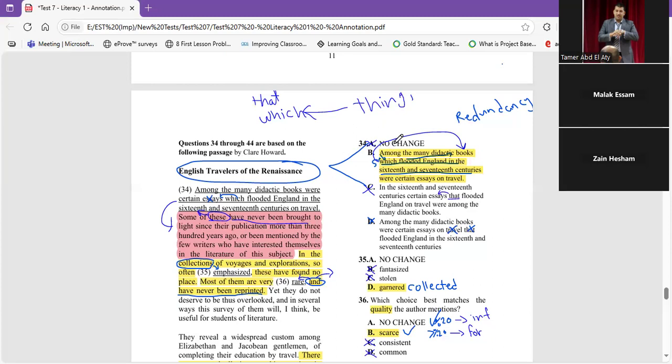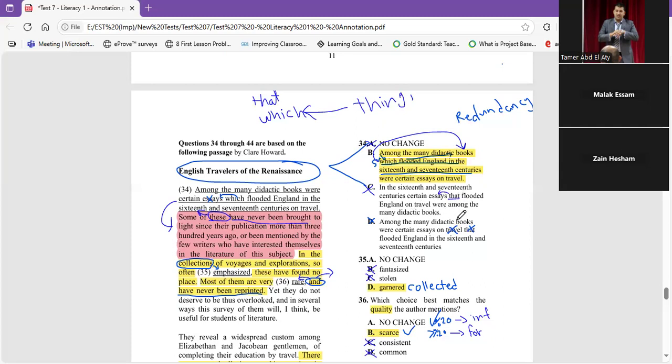Let's find here. Among the many didactic books which flooded England. Here, the books flooded England, not the essays. In the 16th, 17th centuries were certain essays on travel. And here essays has the subject role. So the problem here, which flooded, books or essays? Let's look at C. In the 16th and 17th centuries, certain essays that flooded England. Again, he talks about essays like A. But the problem here is that he put "that" instead of "which".